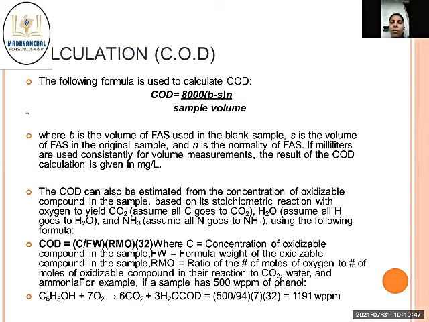Using the following formula, COD equals C divided by FW times RMO times 32, where C is the concentration of oxidizable compounds in the sample, FW is the formula weight of the oxidizable compound in the sample, and RMO is the ratio of moles of oxygen to moles of oxidizable compound in their reaction to CO2, water and ammonia. For example, if a sample has 500 ppm of phenol,